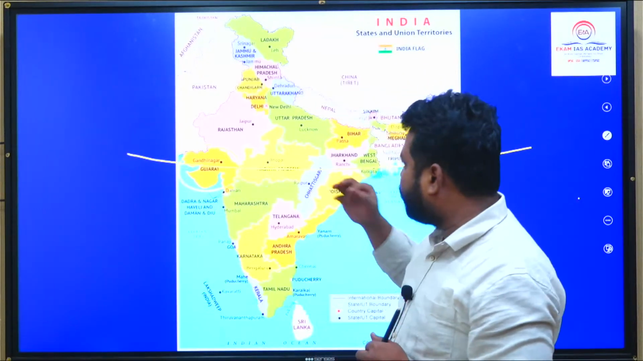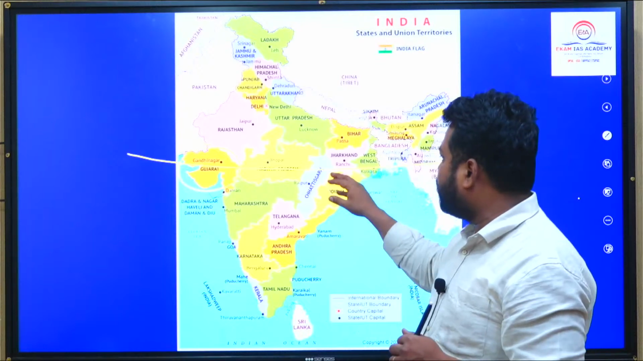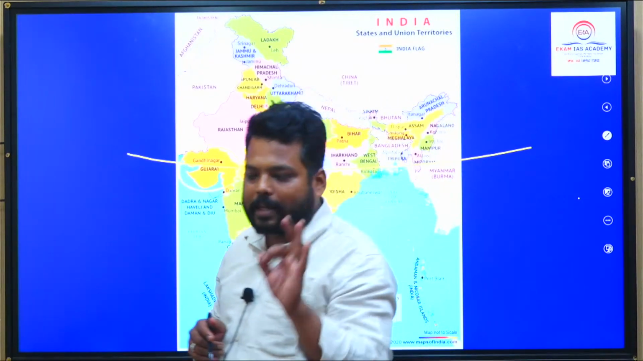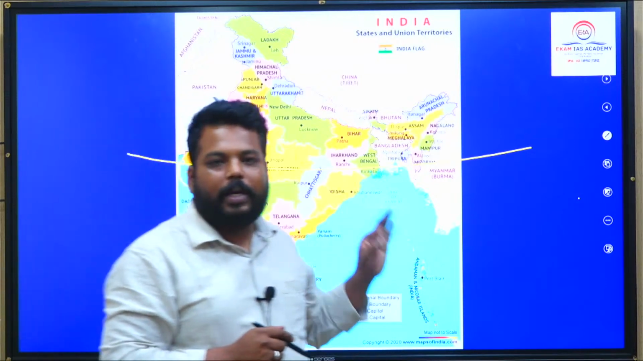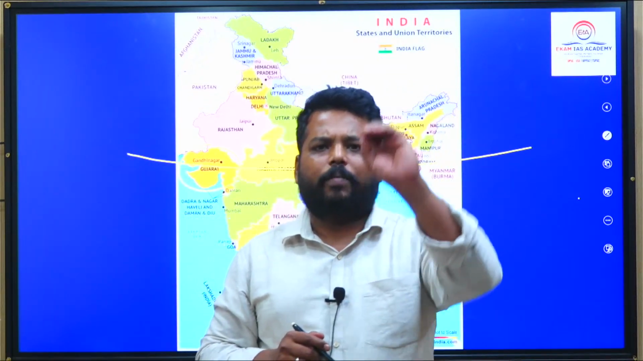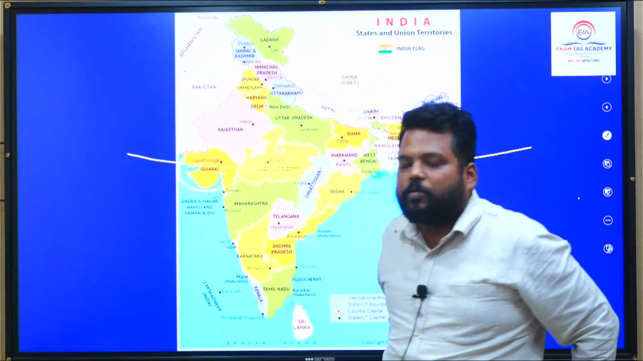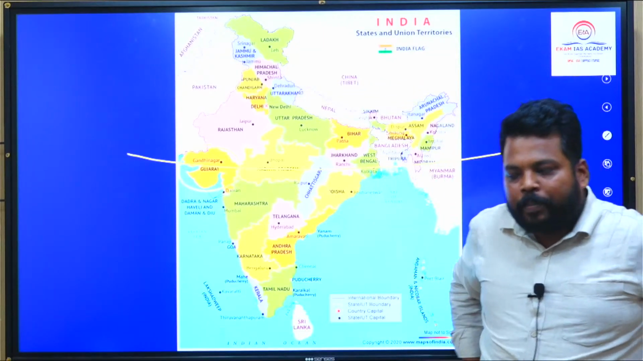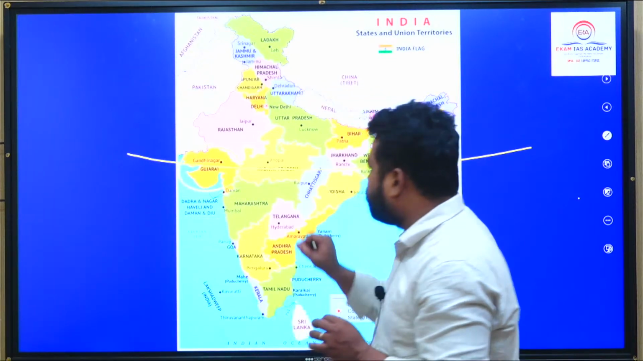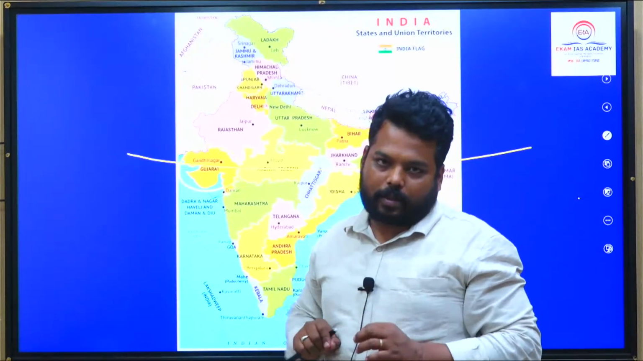So Gujarat, Rajasthan, Madhya Pradesh, Chhattisgarh, Jharkhand, West Bengal, Tripura, Mizoram. The Tropic of Cancer passes through these states, but the chances are least that the question would come from these states. My guess is they might ask you regarding the cities which are closer to this Tropic of Cancer.